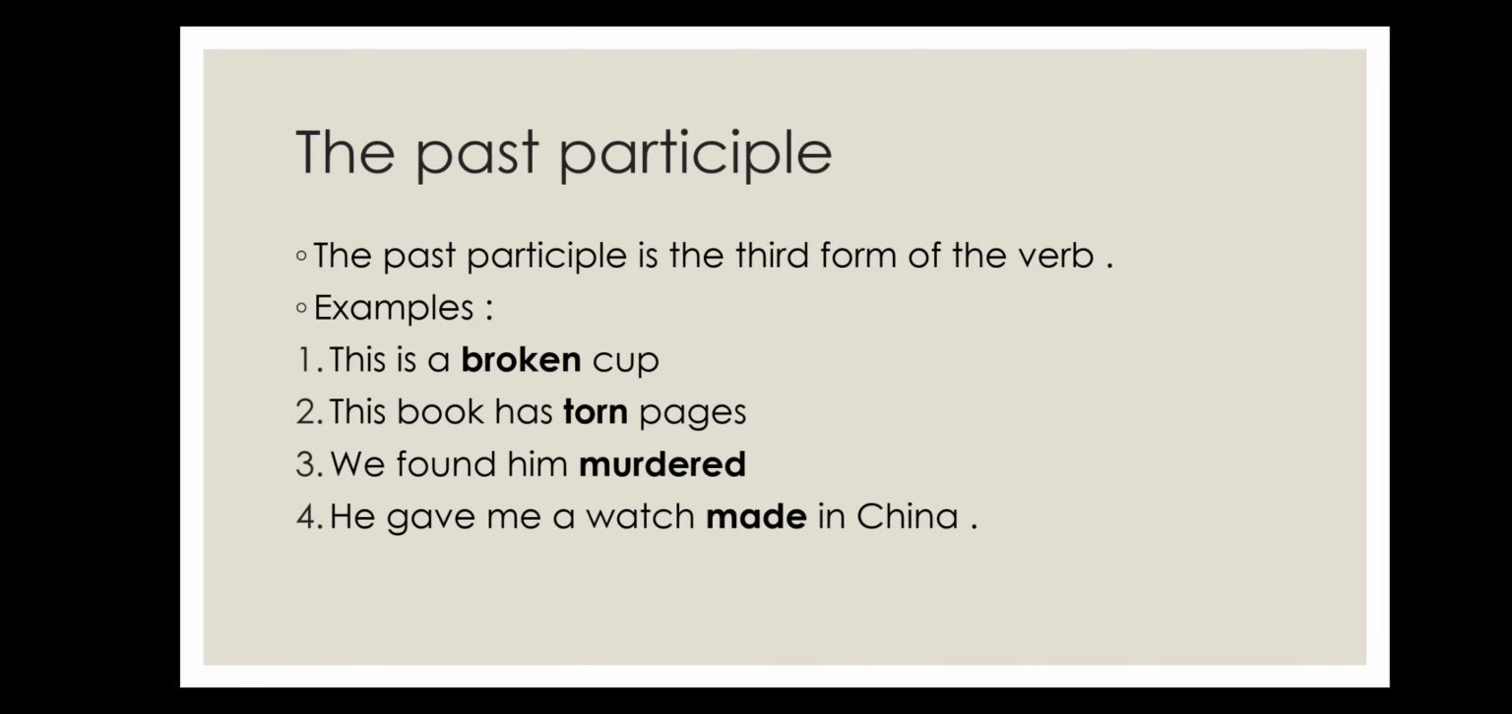Now the past participle. The past participle is the third form of the verb. Examples: this is a broken cup. Break, broke, broken. This book has torn pages. We found him murdered. He gave me a watch made in China.